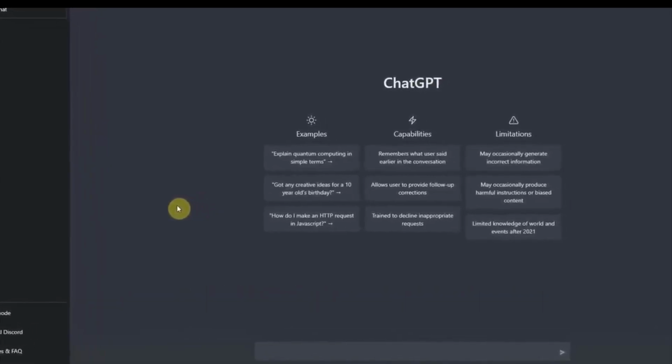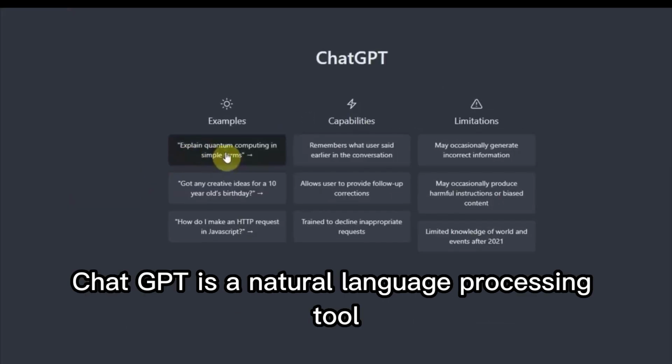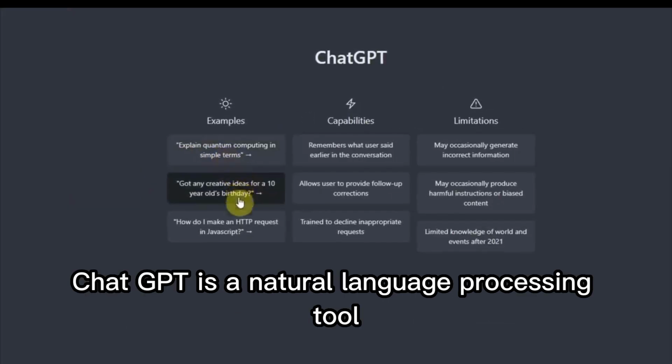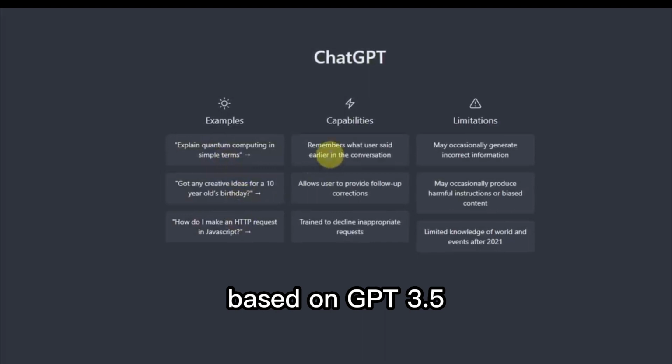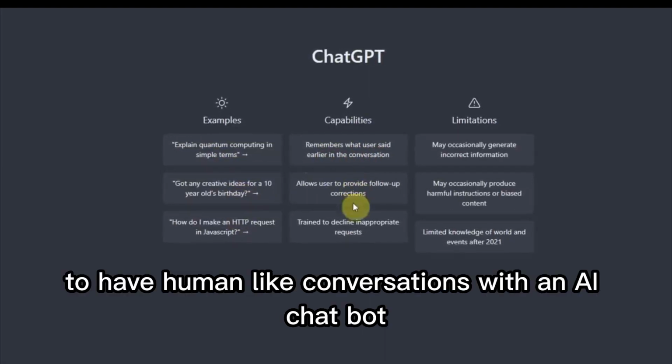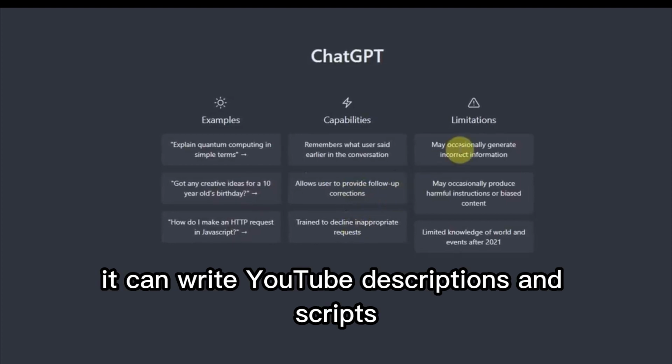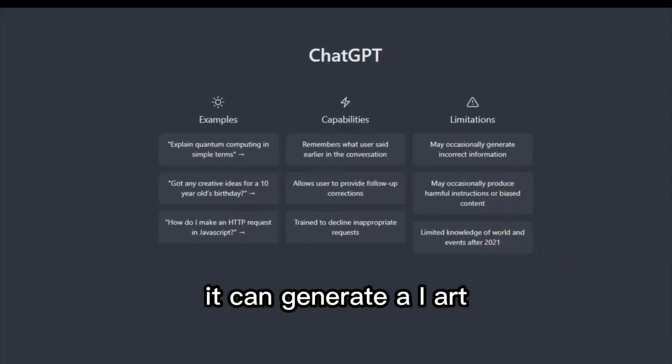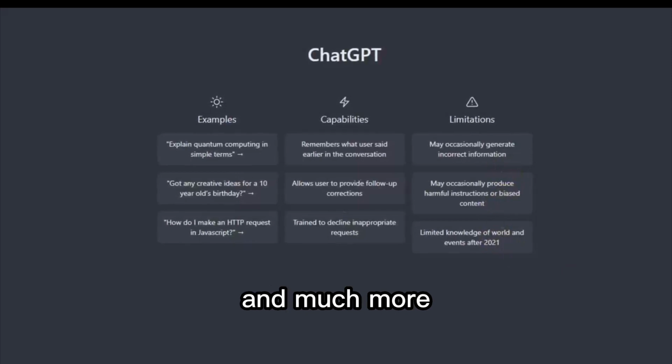If you don't know yet, ChatGPT is a natural language processing tool developed by OpenAI, based on GPT 3.5, that allows users to have human-like conversations with an AI chatbot. It can write YouTube descriptions and scripts. It can write content. It can generate art. It can code, and much more.